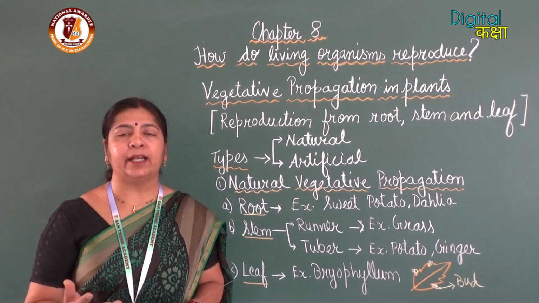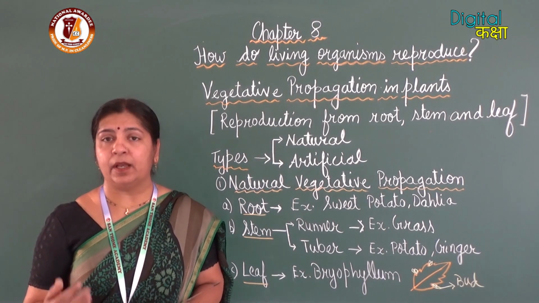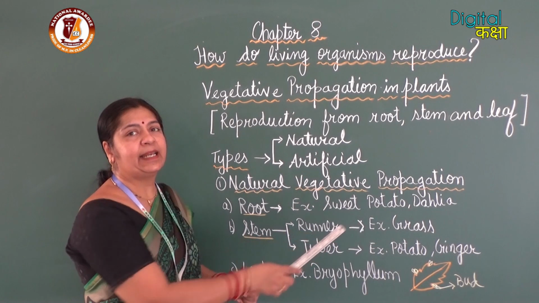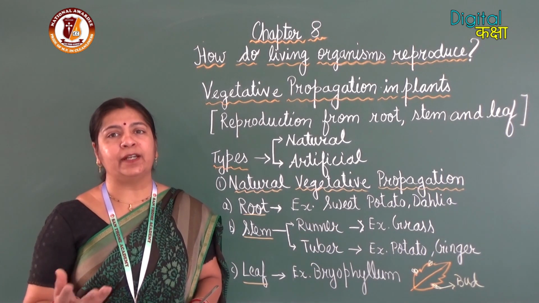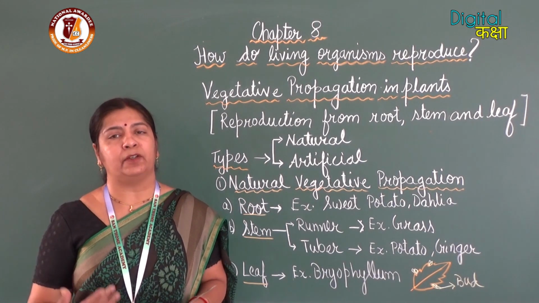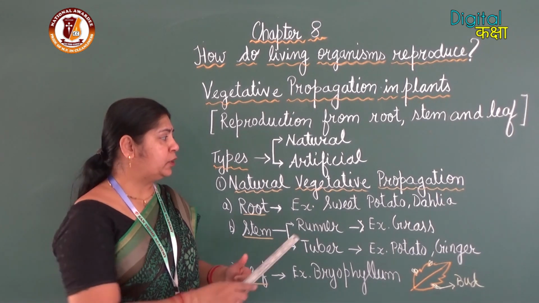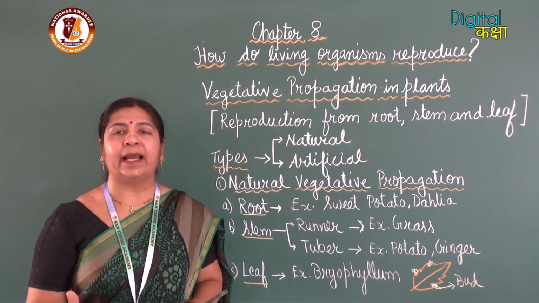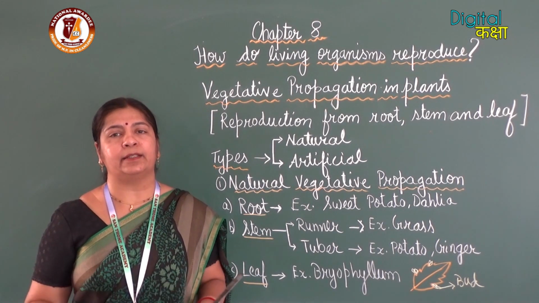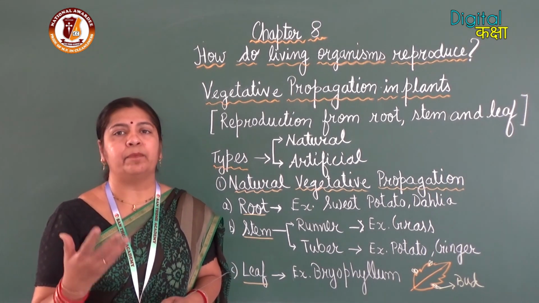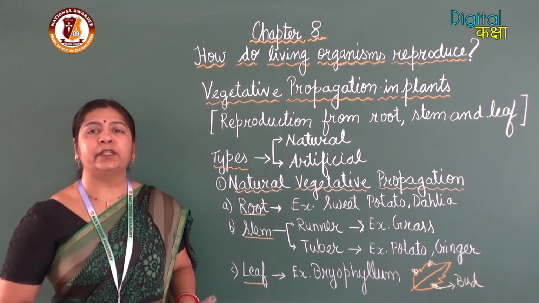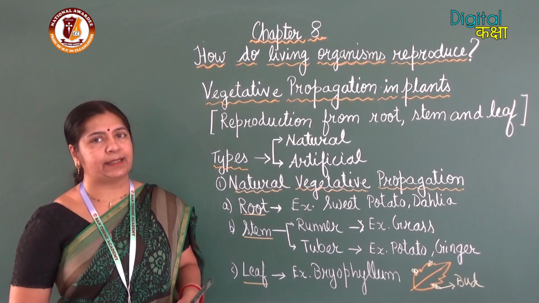As you all know, the parts involved are root, stem and leaf. First, examples of root are sweet potato and dahlia. These are plants which reproduce from their roots. From the root, a new plant will arise by itself. Sweet potato is a modified underground root, and under the soil it spreads, and from one root many new plants will develop.